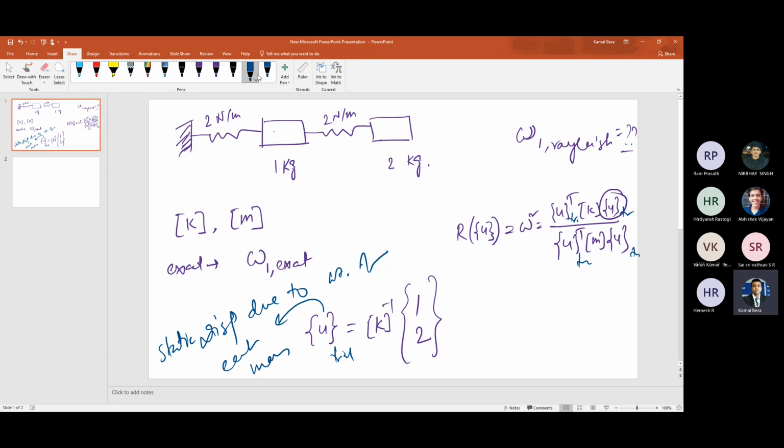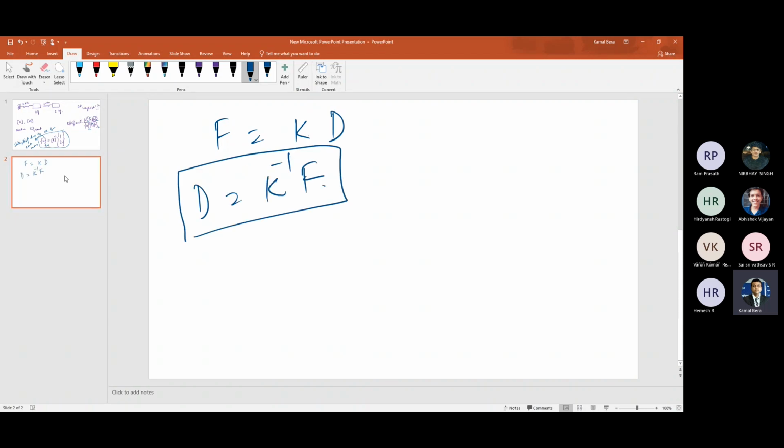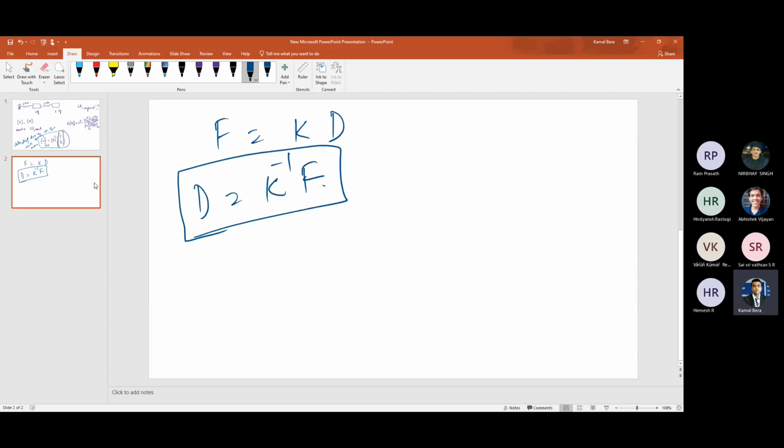Okay. So we will be able to construct the K matrix and M matrix, very straightforward. Find out U. Why have I written U equals K inverse this? You know it, right? Because of the static displacement: force equals stiffness into displacement. So displacement equals K inverse force. Here the force is due to the self weight of each individual mass. If it is 3 degrees of freedom, it will be 3 cross 1, right? Another mass will come into the picture. Understood?